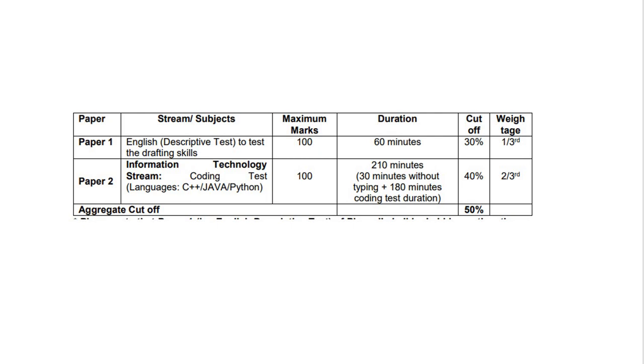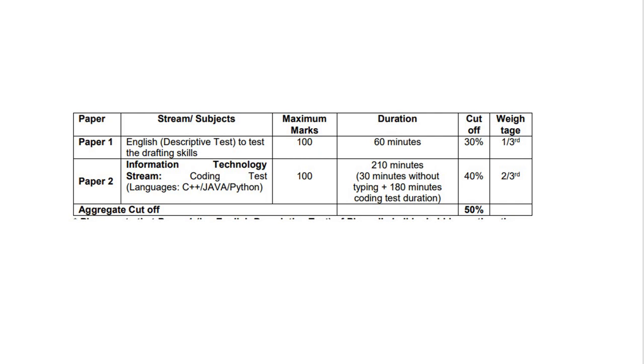Then paper 2 will be related to the IT stream only, and the languages which are allowed here are C++, Java or Python. This will be a paper of 100 marks and you will be getting 210 minutes. This particular thing recently changed in the notification of 2022, where you are getting an extra 30 minutes without typing, just to read the questions.